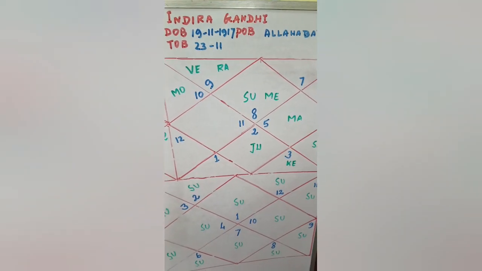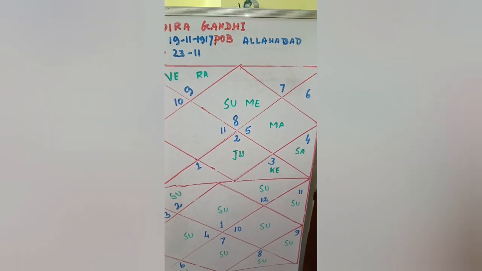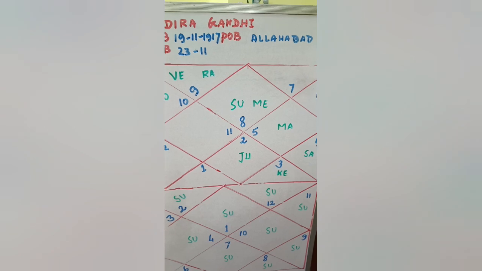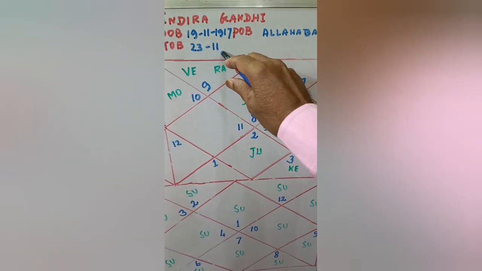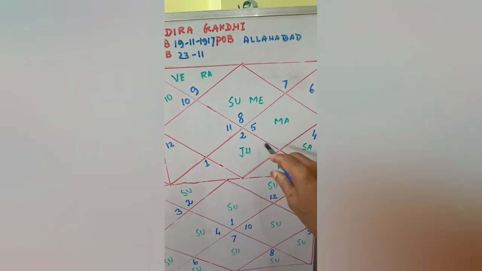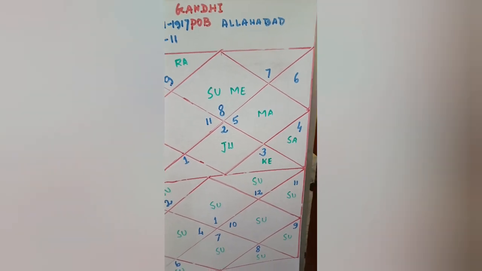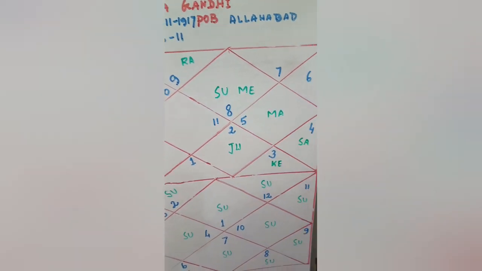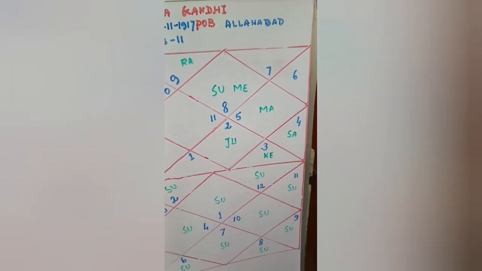Now coming to the example chart of Indira Gandhi, ex-Prime Minister of India. Date of birth 19 November 1917, place of birth Allahabad, time of birth 23:11. Now this is the Sun Kundali, just like a Chandra Kundali, drawn for Indira Gandhi. Here in the 8th house, Sun and Mercury are posited, making Budhaditya Yoga, a great yoga for giving too much wealth, prosperity and honor.